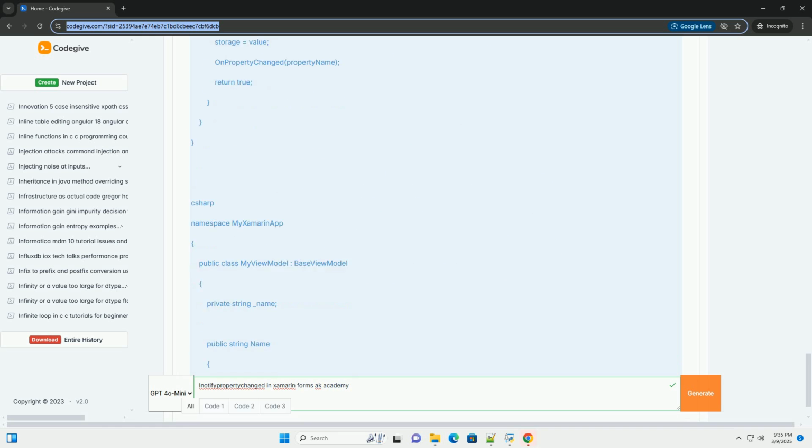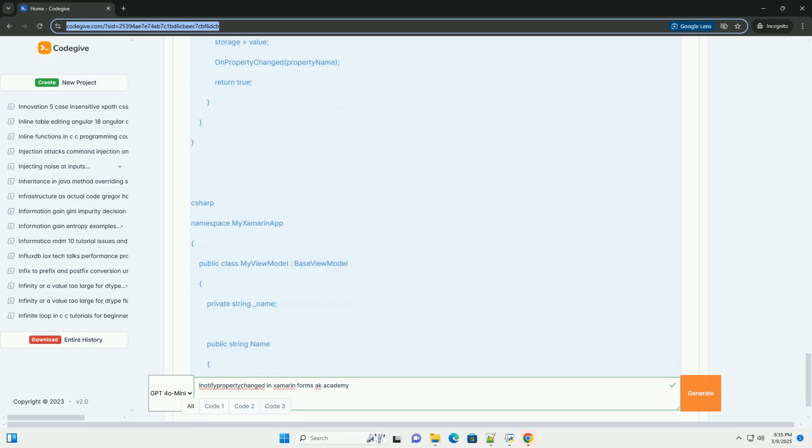Binding context issues: ensure that the binding context of your page or UI elements is set correctly to an instance of your view model. Verify that the binding paths in your XAML are correct and match the property names in your view model.